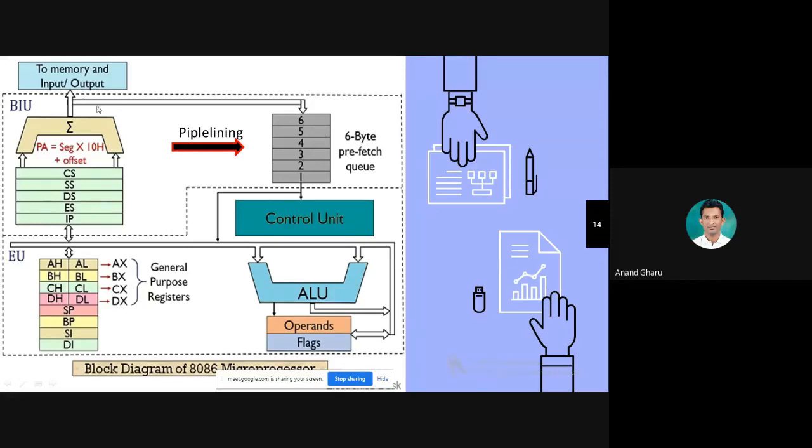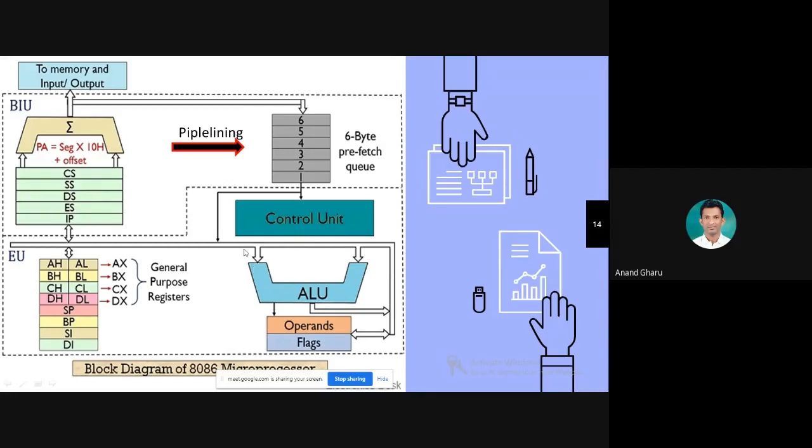It means it can store up to six instructions at a time, and the control unit is responsible to decode the instruction. It separates the instruction into two parts, mnemonics and operand, or opcode and operand. Then it passes the opcode to the ALU, and the operand can be a register.